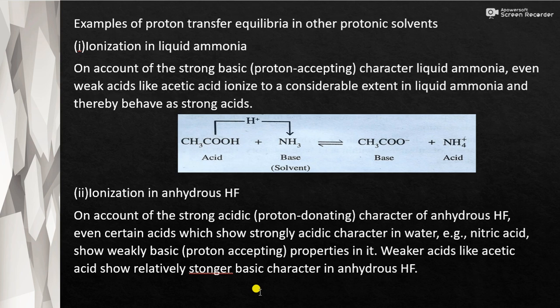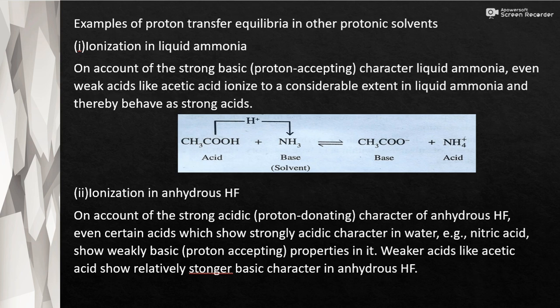Examples of proton transfer equilibria in other protonic solvents. Ionization in liquid ammonia. On account of the strong basic character of liquid ammonia, even weak acids like acetic acid ionize to a considerable extent in liquid ammonia and thereby behave as strong acids. This is because liquid ammonia has a high proton accepting tendency. So weak acids like CH3COOH, acetic acid, ionize to a considerable extent in liquid ammonia and behave as strong acids.